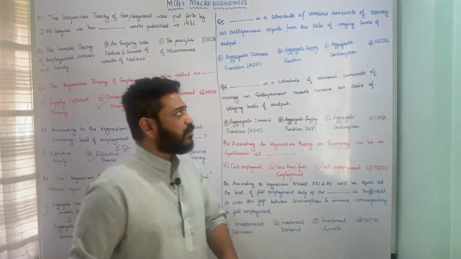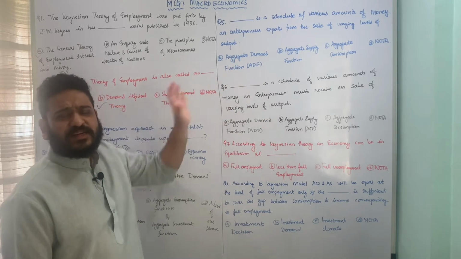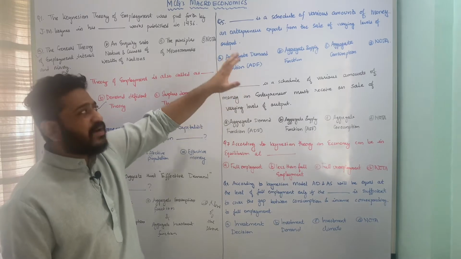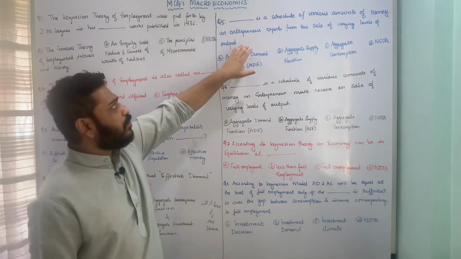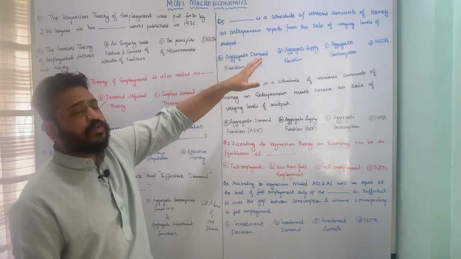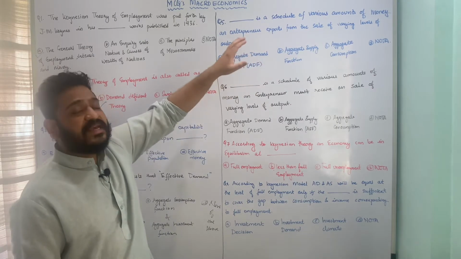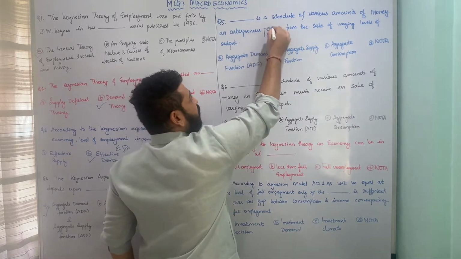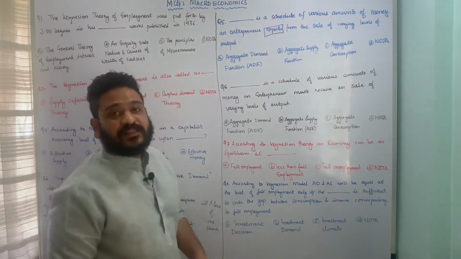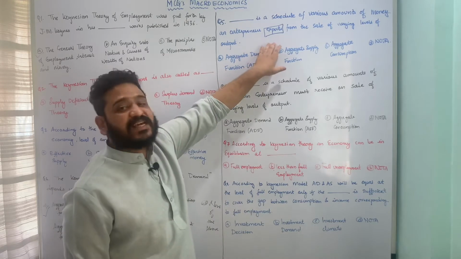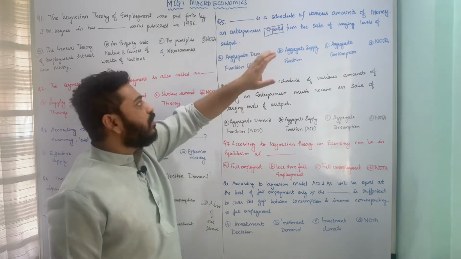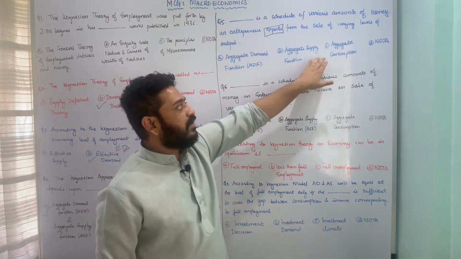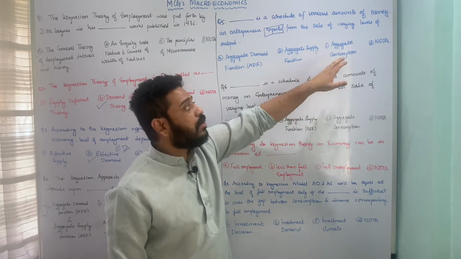Let us now move to the next question, which is specifically talking about each of these. The next two questions are going to talk about aggregate demand function and supply function. So let us look at the question. Dash is a schedule of various amounts of money an entrepreneur expects. Here this word is very important. Various amounts of money an entrepreneur expects from the sale of varying amounts of output. Whether you call it aggregate demand function, aggregate supply function, aggregate consumption function, or none of the above.